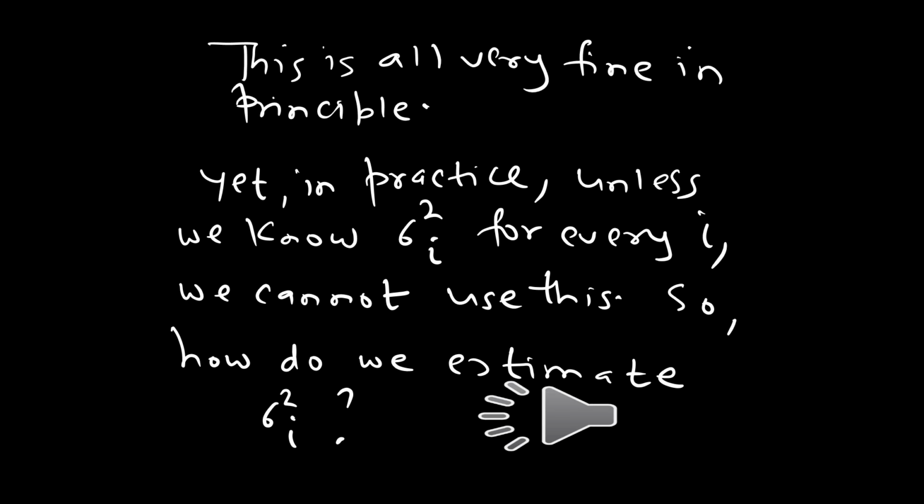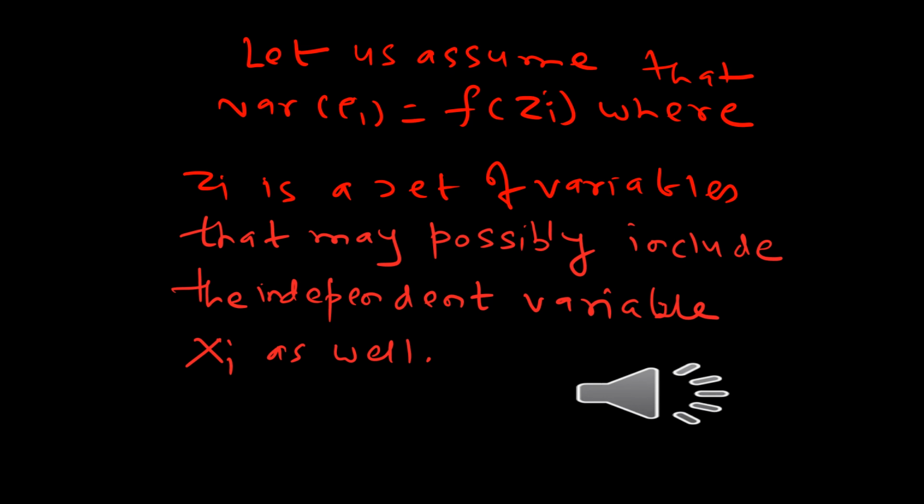feasible generalized least squares. So let us start by specifying the variance of e_i as some function of a set of variables called z_i. Now these z_i could be some external variables. They could also be nothing but the variables x_i which are included as independent variables in the regression equation.